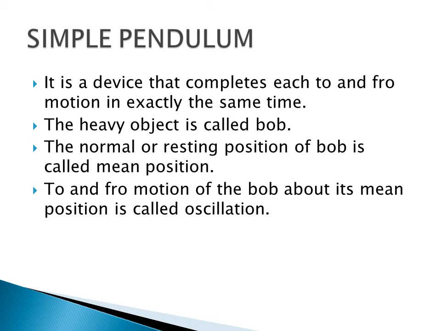In between, the center position is also known as the mean position, and the side position is known as the extreme position. So the pendulum bob moves from the mean position to the extreme position and then back again to the mean position. This to and fro motion of the bob about its mean position is called oscillation.